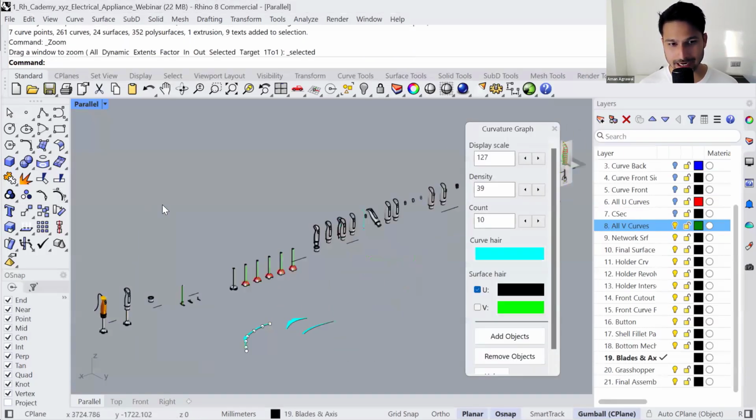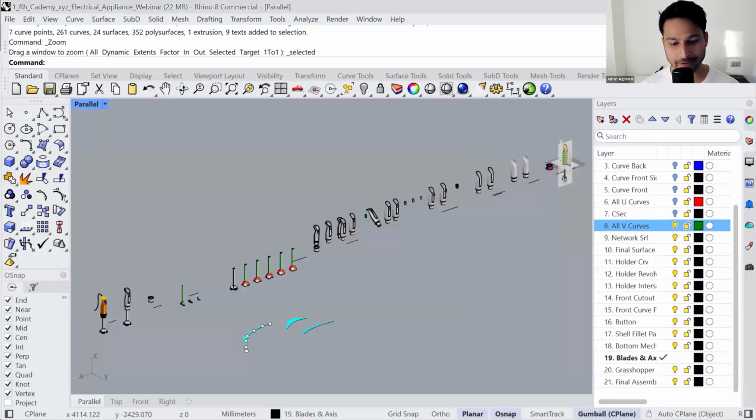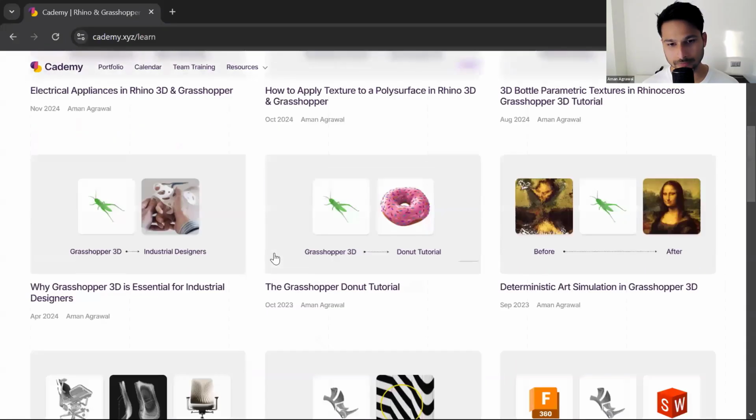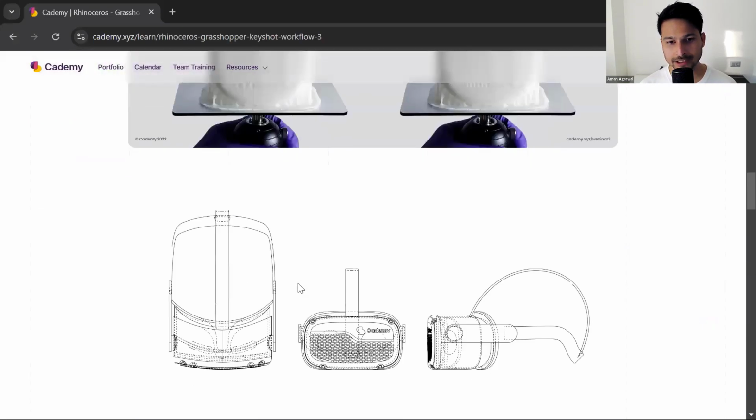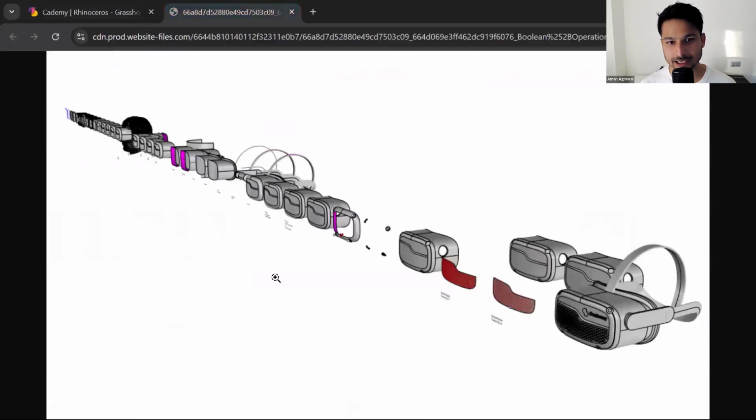Like the way you see here, the way I resolve it is by having a physical timeline that you see on the screen. This is not something I prepared only for this exercise, but if you check any of our webinars or any learning resources, you can see we create the model in a very similar manner, where we have literally a physical timeline of the steps. So yes, it's not a full-fledged parametric tool where, let's say if you have to modify something here, every other step will be taken care of, but it does save you a lot of time in the long run.